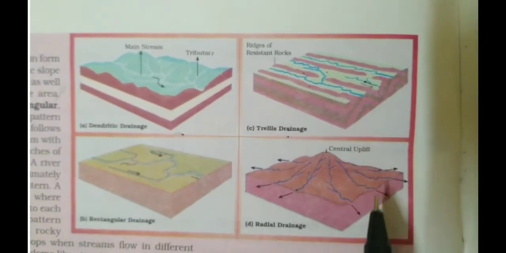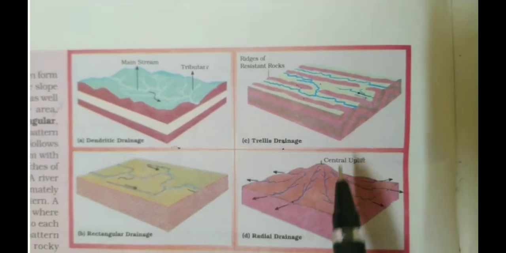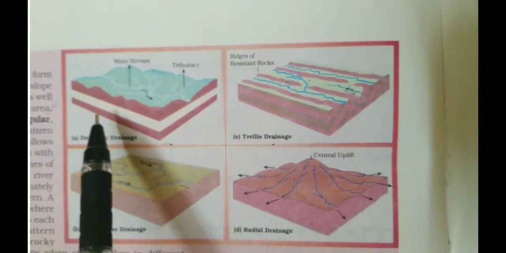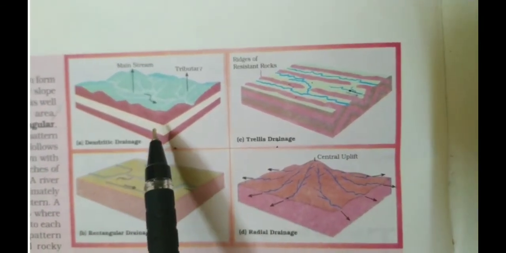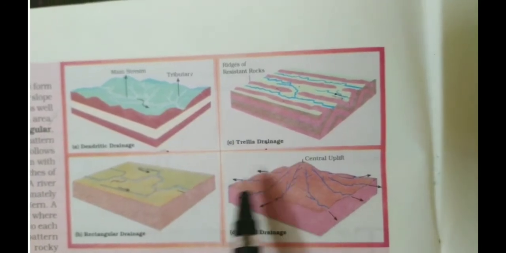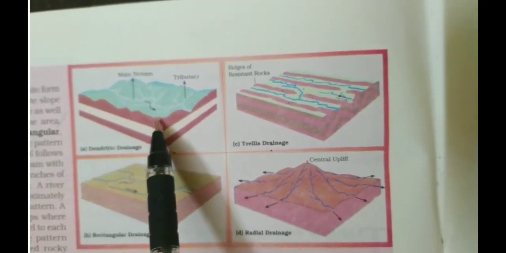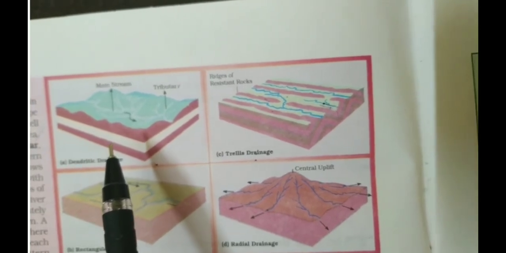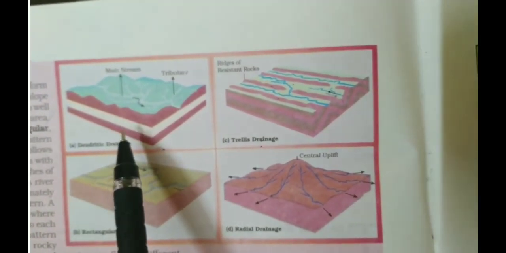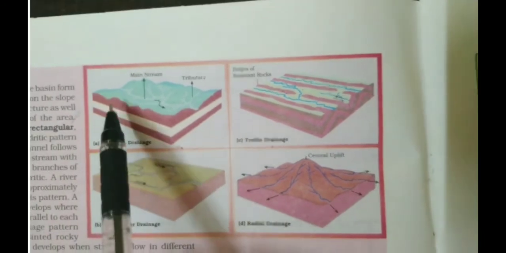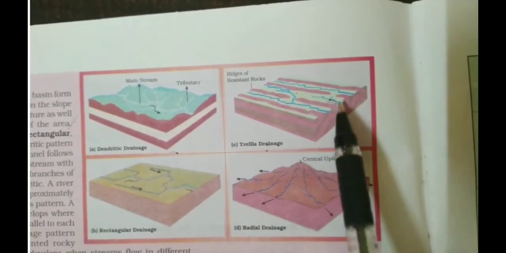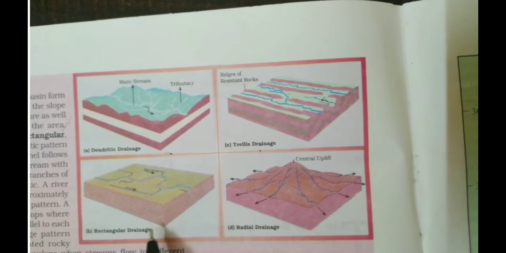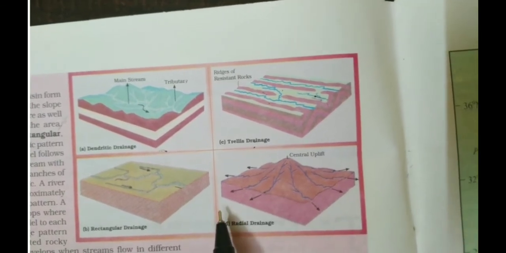As you see in this figure, there are many drainage patterns. The streams within a drainage basin form certain patterns depending on the slope of the land, underlying rock structure as well as the climatic condition of the area. And these are dendritic, and these are trellis, and these are rectangular, and these are radial patterns.